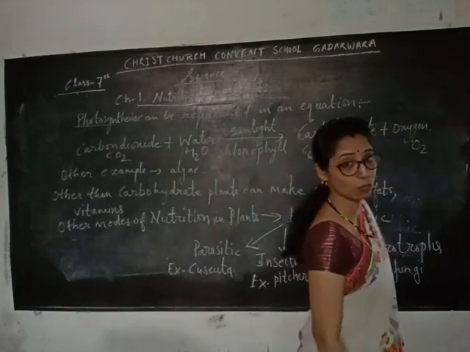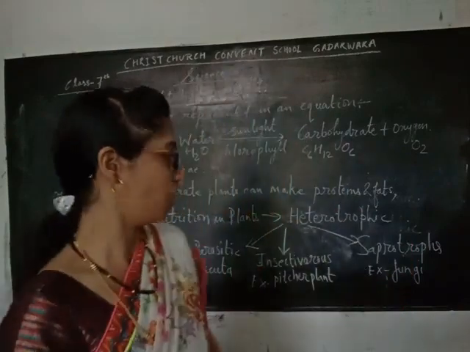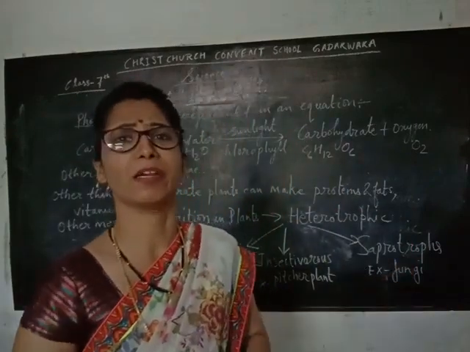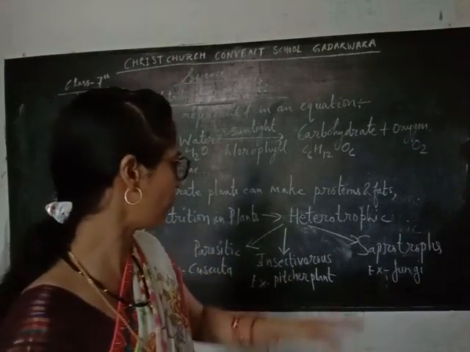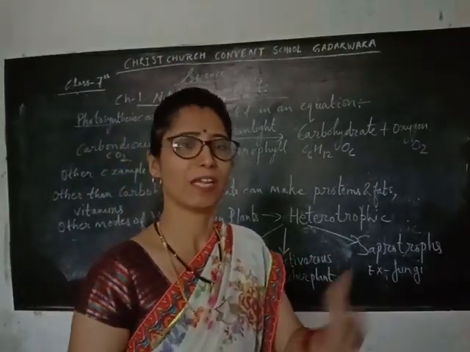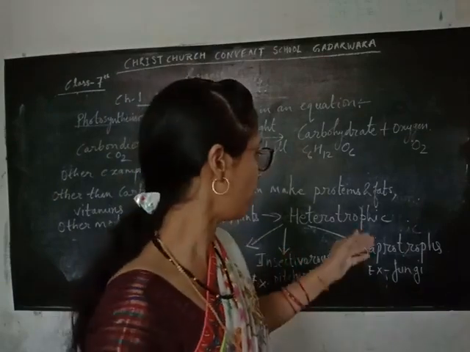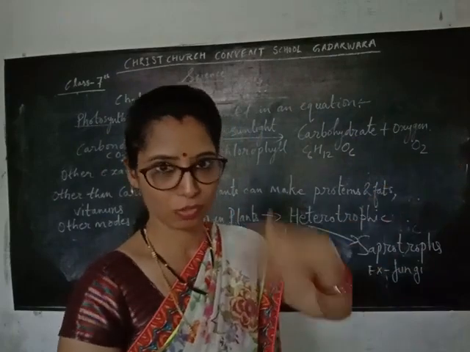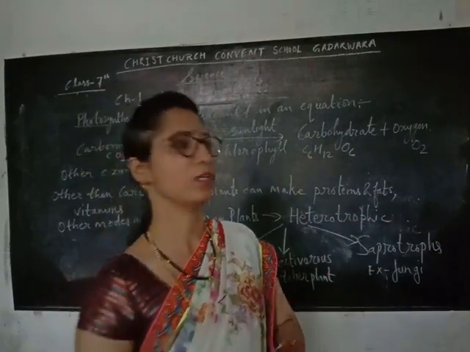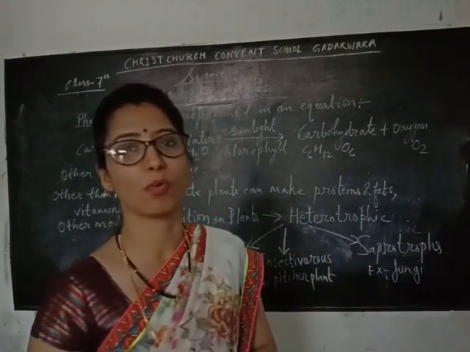The last is saprotrophs. Saprotrophs depend on dead and decaying material for their food, and generally the example is fungi, like mushrooms. You can see mushrooms in the rainy season. They absorb nutrition from dead and decaying substances, and this is the saprotrophic mode of nutrition.